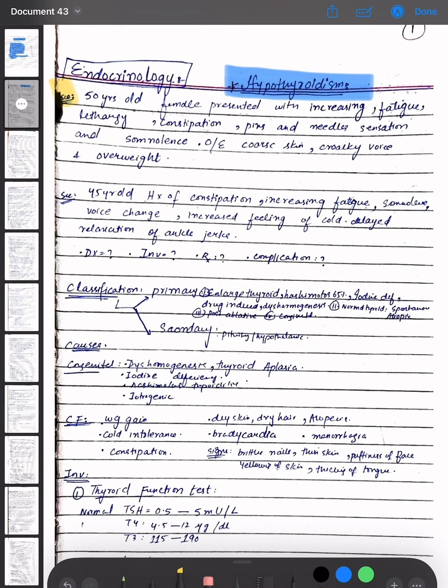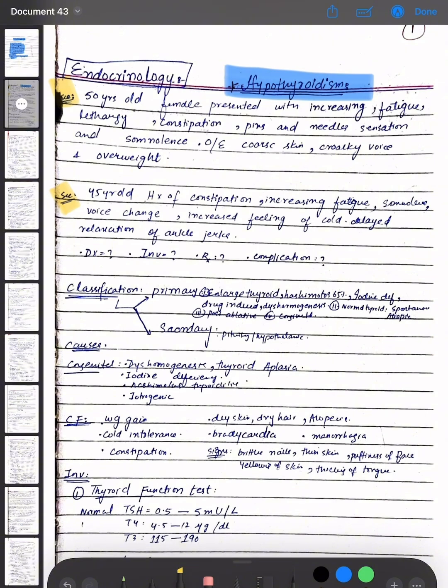constipation, pins and needle sensation, and somnolence. On examination, skin is coarse and croaky voice is present, and she is overweight. Another scenario is that there is a 45-year-old with history of constipation, increasing fatigue, somnolence, voice change, increased feeling of cold, delayed relaxation of ankle jerks. What is the diagnosis, investigation, the treatment, and the complication options?